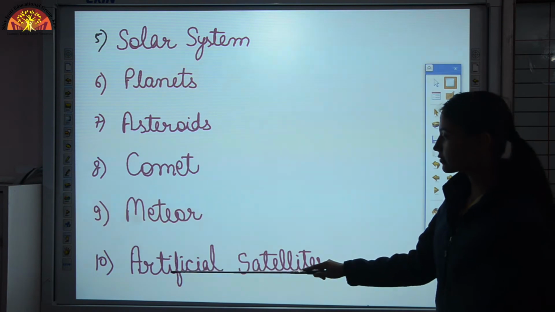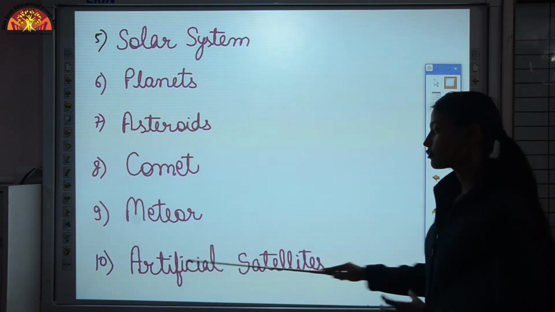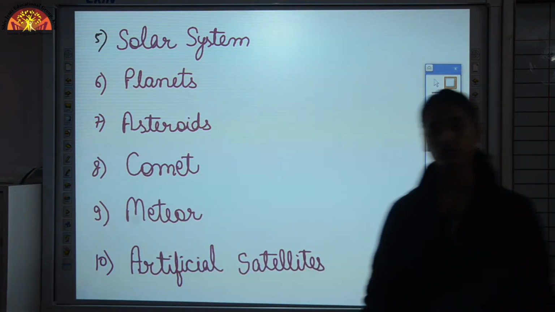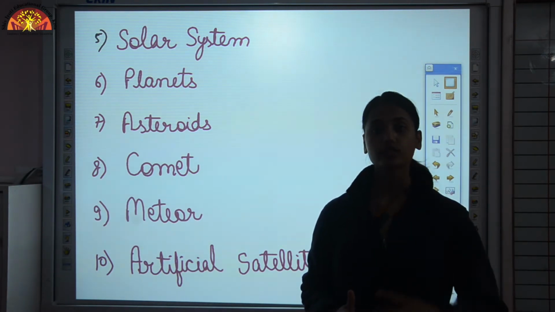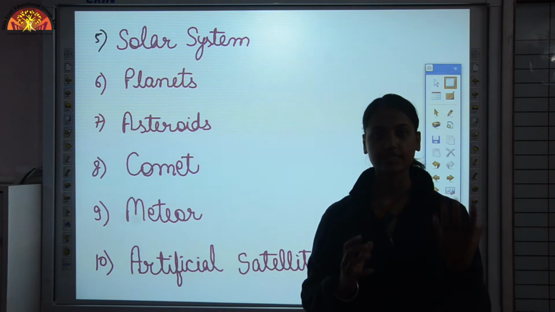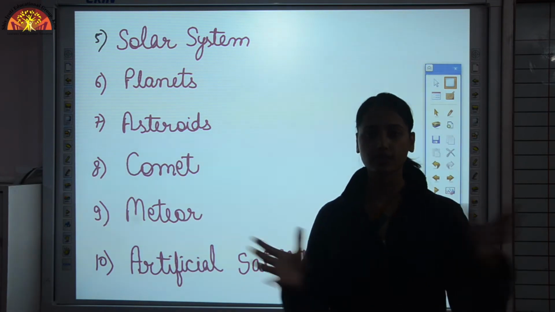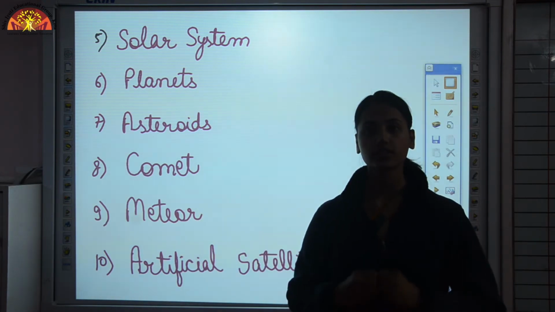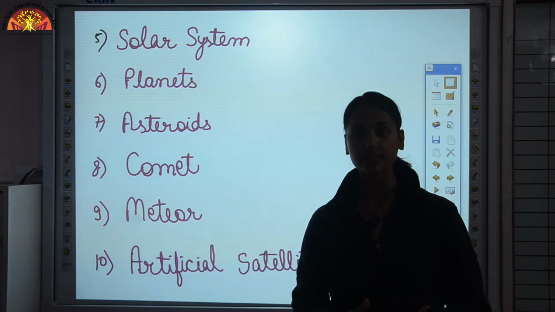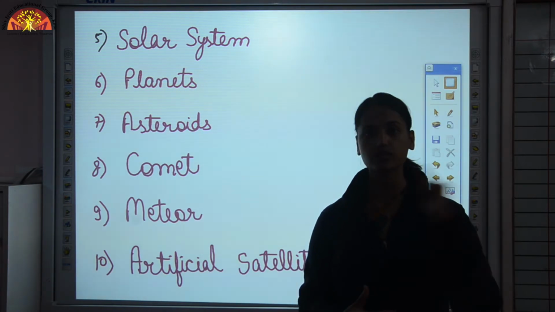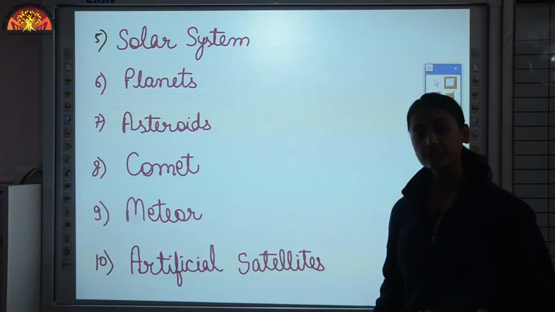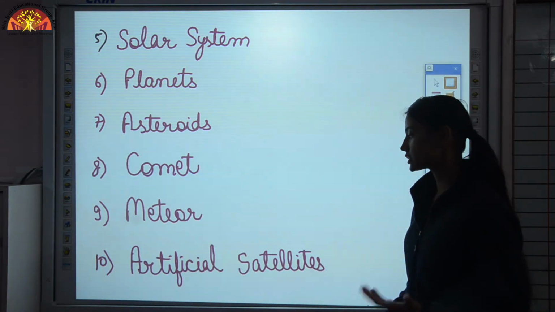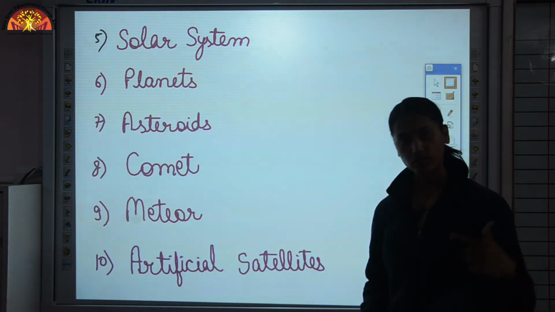Then the last topic which we discussed is artificial satellites. Two types of satellites are there, natural and artificial. So what is a satellite? A satellite is a body which revolves around a planet. Like Earth has its own natural satellite, which is the moon, because it revolves around the earth. Similarly, humans have launched a few artificial satellites in orbit.